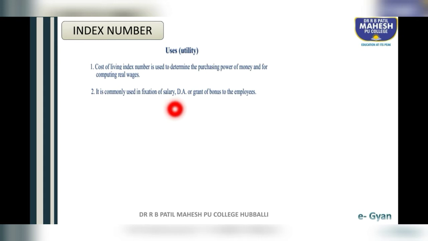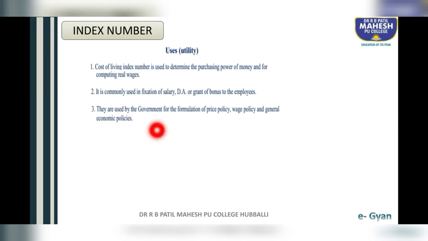How are we going to increase? Based on the cost of living, we are going to find the cost of living index of 2000, compare with 2019, and find 2020. Based on that, we are going to fix the salary of the employees, DA or bonus.